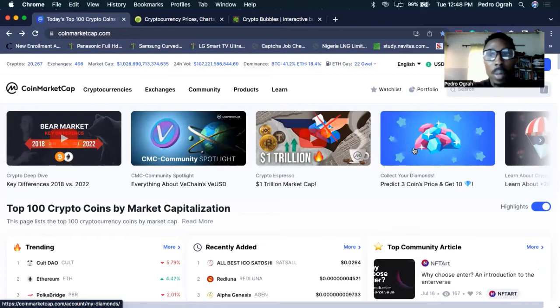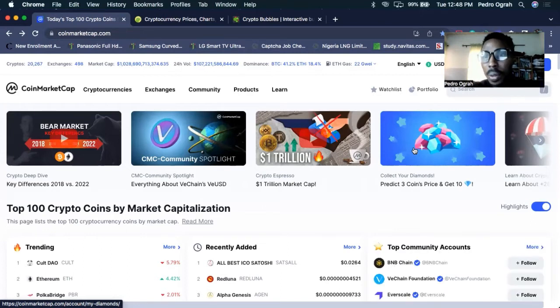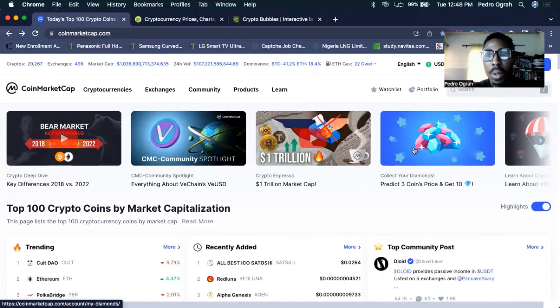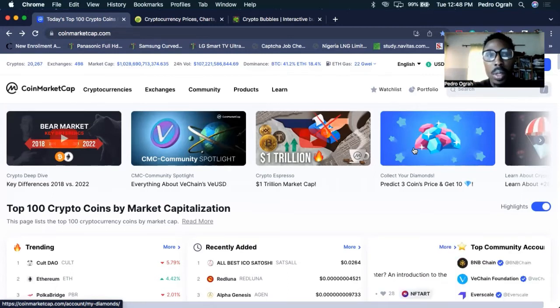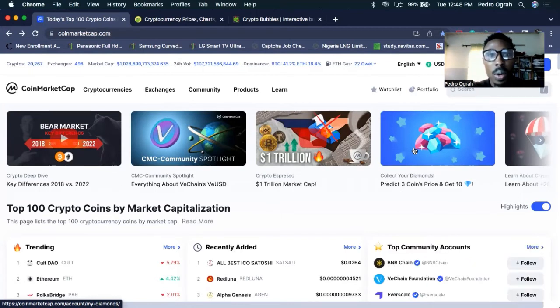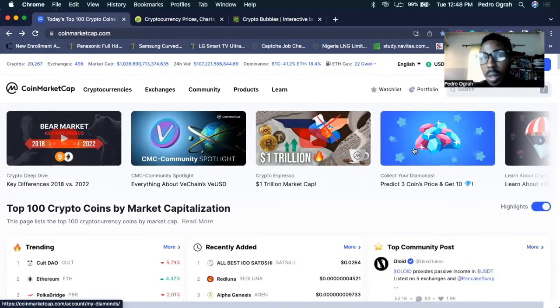Now when we're talking about tokenomics, I use three major apps. There are other apps you can use to get the tokenomics of cryptocurrency. Number one go-to app is CoinMarketCap. So CoinMarketCap is my number one go-to app when I want to talk about the tokenomics of a particular cryptocurrency. Number two is CoinGecko. Number three is Crypto Bubbles.